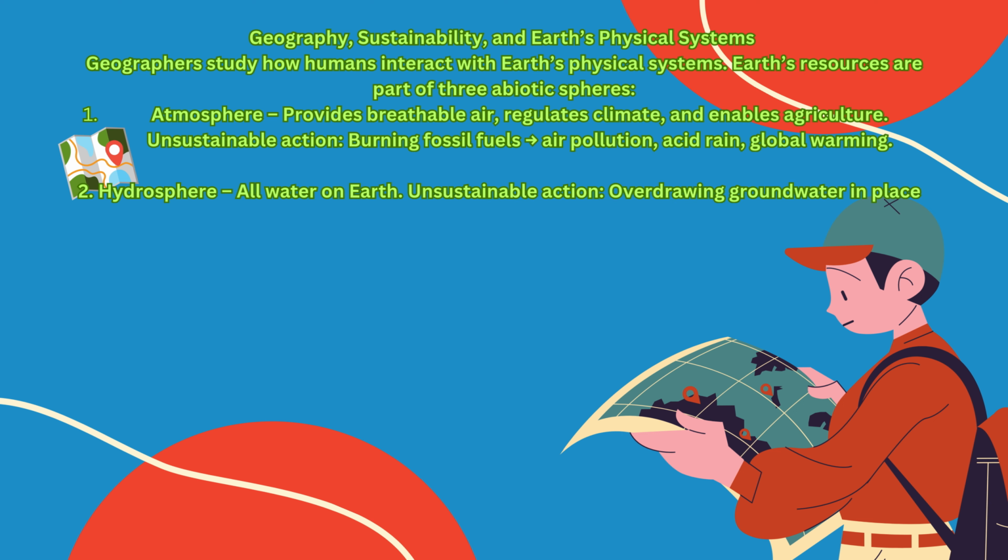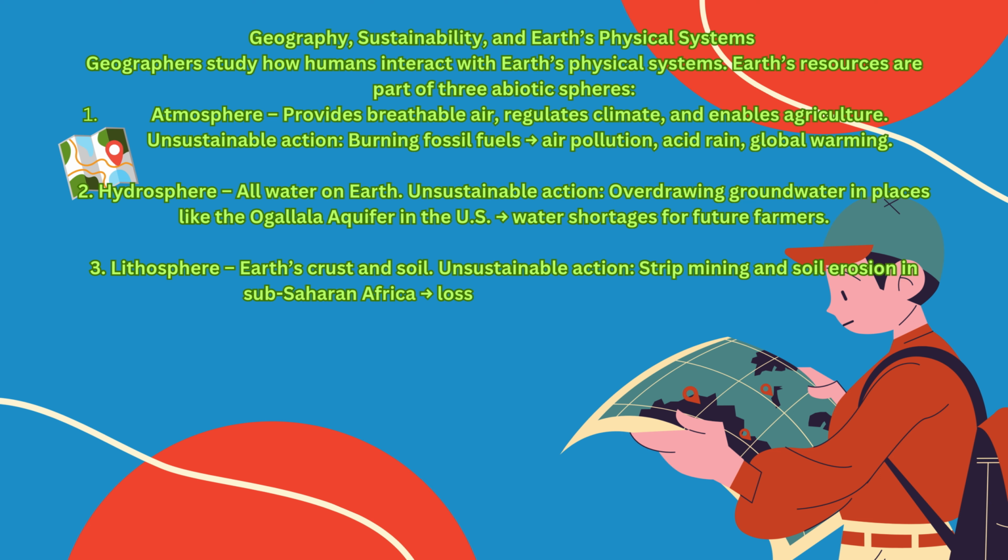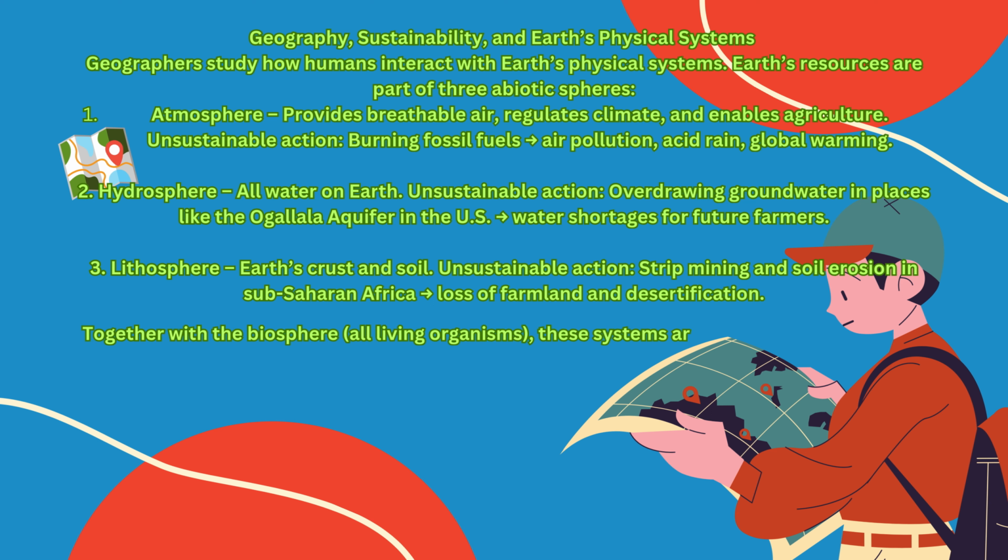Hydrosphere, all water on Earth. Unsustainable action: overdrawing groundwater in places like the Ogallala Aquifer in the U.S., causing water shortages for future farmers. Lithosphere, Earth's crust and soil. Unsustainable action: strip mining and soil erosion in sub-Saharan Africa, leading to loss of farmland and desertification.